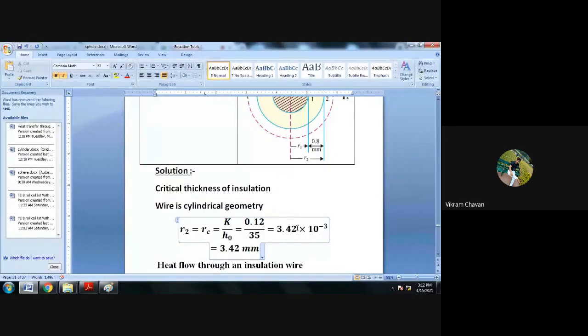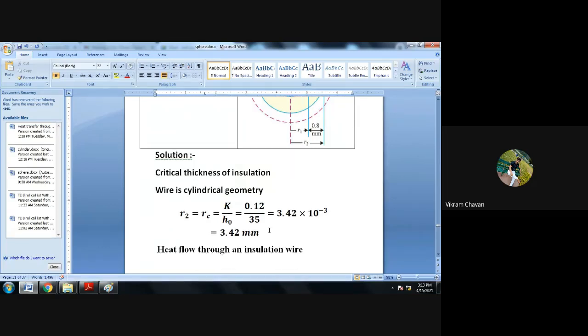Please comment in the chat box. R2 is equal to RC is equal to K divided by H naught is equal to 0.12 divided by 35 is equal to 3.42 into 10 raised to minus 3, which is equal to 3.42 mm. Okay, no need to change, so I will keep it as it is.